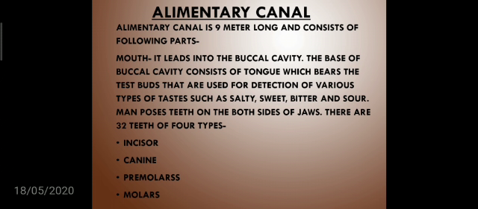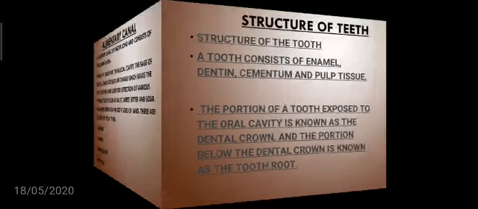Man possesses teeth on both sides of the jaws. In human life there are two types of teeth. First one milky teeth, second one permanent teeth. There are 32 teeth of four types. First one incisor, second one canine, third one premolars and fourth one molars.